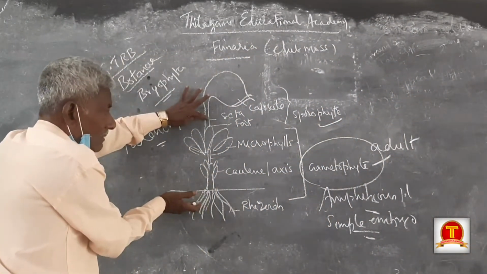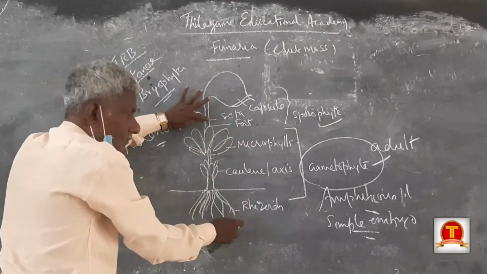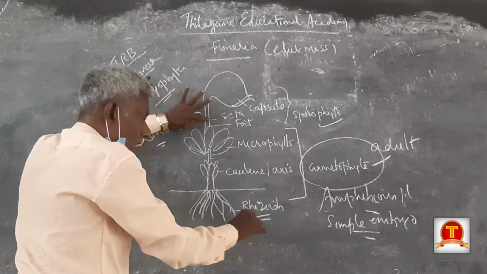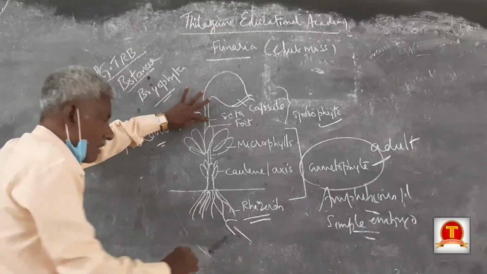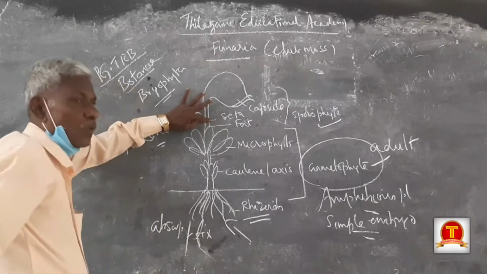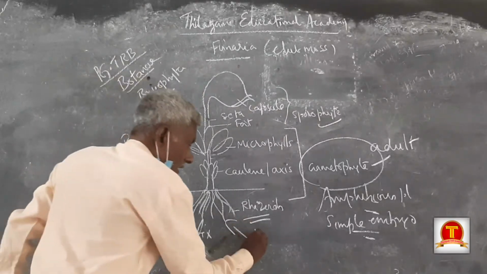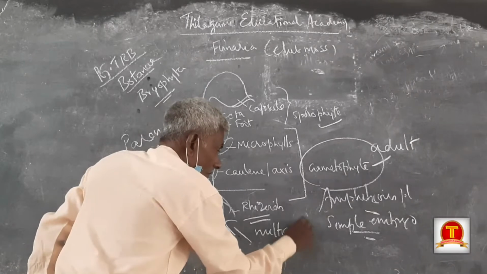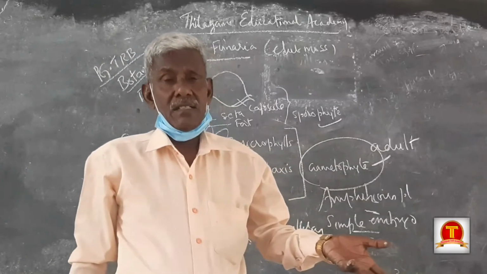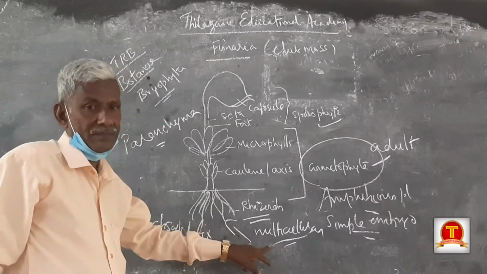The plant body at the bottom is called gametophyte. It consists of three parts. Rhizoids, like roots, absorb soil water and also provide fixation. Two functions are held by rhizoids. The rhizoids are multicellular. Rhizoids are present in fungi as unicellular, but the same rhizoids are present in Funaria as multicellular.